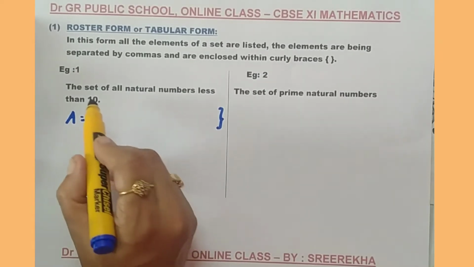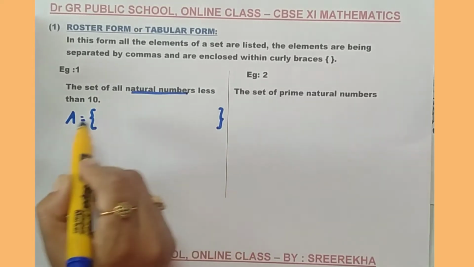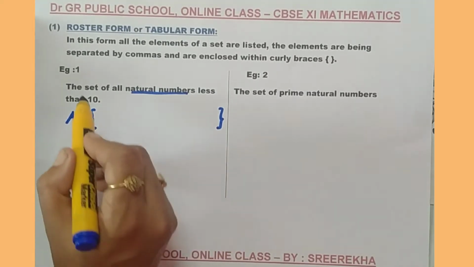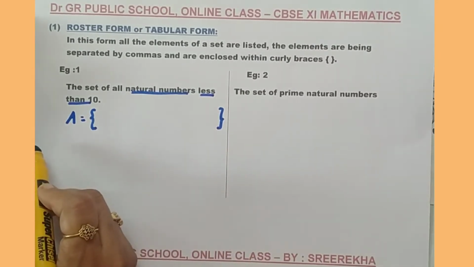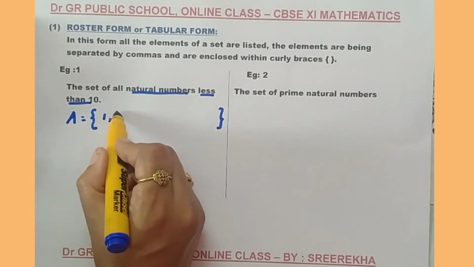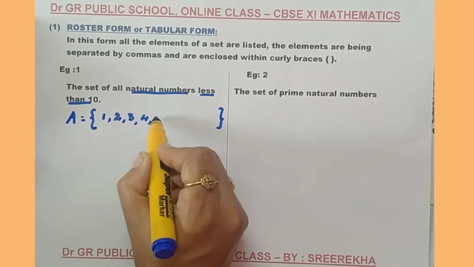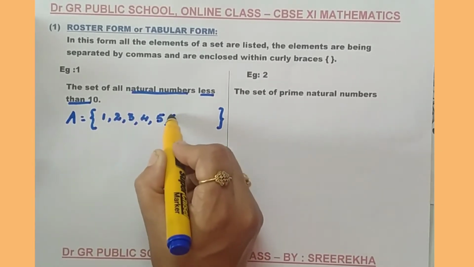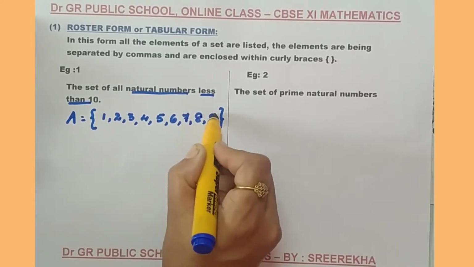What is the question? The set of all natural numbers. You need to write all natural numbers, but the condition is that it is less than 10. Which are the natural numbers which are less than 10? 1, 2, 3, 4, 5, 6, 7, 8 and 9.